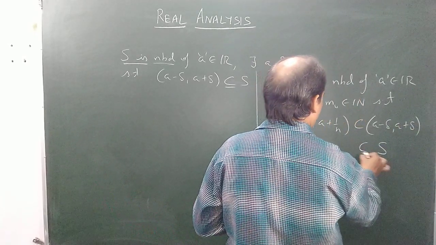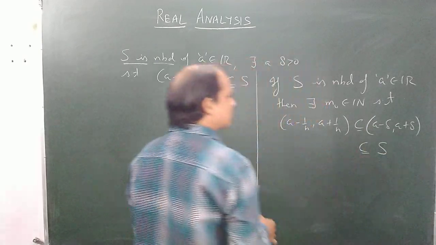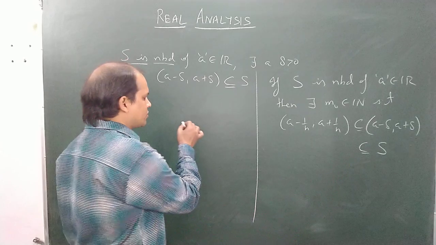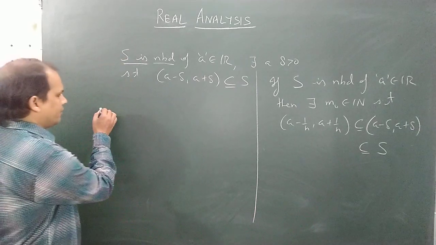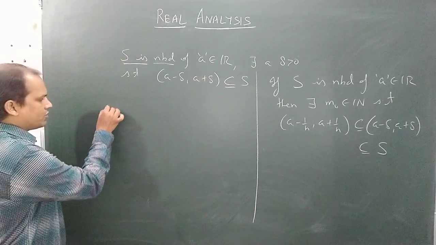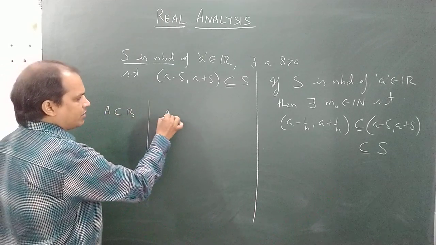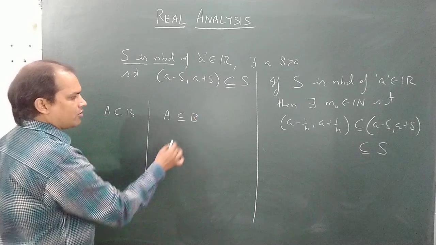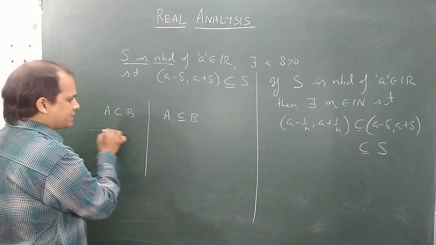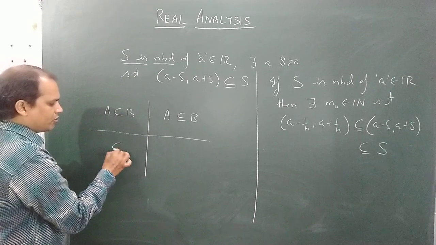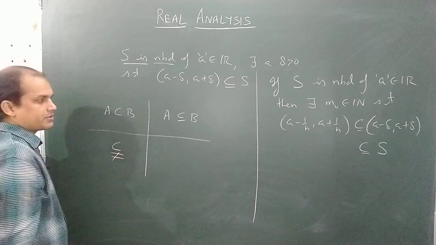Why is this so? Let me also tell you another important point about notation. In some books you will find this notation for A is a subset of B, and in other books you will find a different notation for A is a subset of B. For proper subset, most of the books use a particular notation.